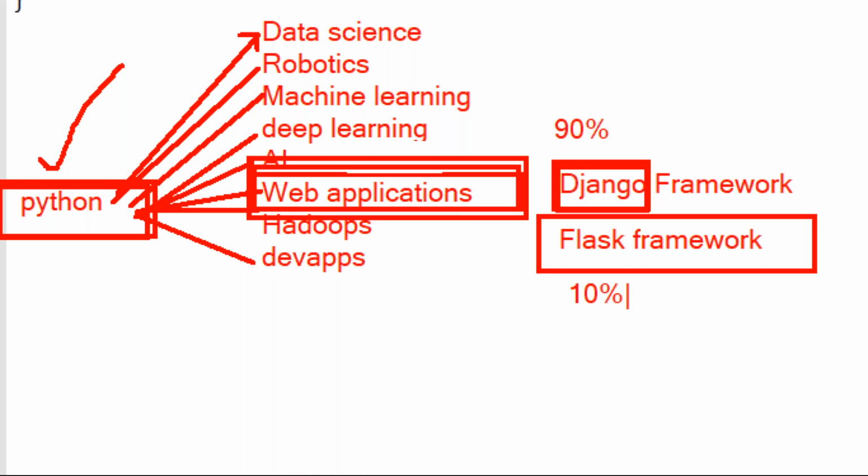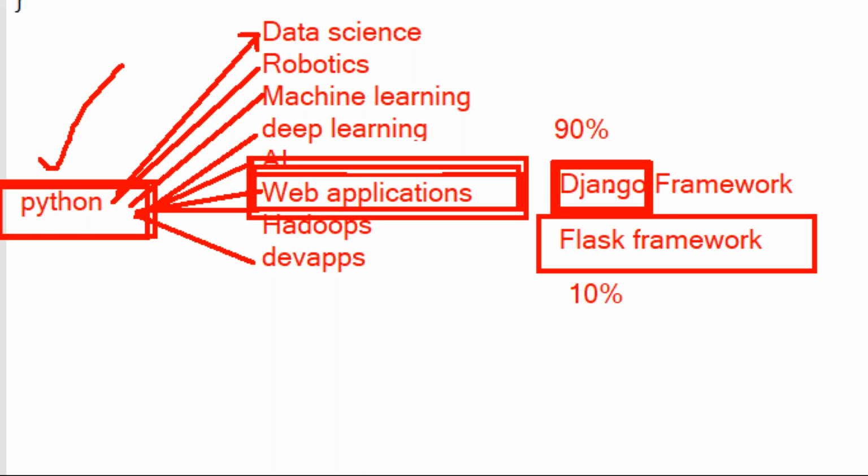Clear this one? That's why, as a student after Python, we are choosing this Django framework if you want to develop web applications. Why? Because after learning Django, when you are attending interviews, you are going to get more interview calls on this Django framework. Once you understand the Django framework, you will automatically understand the Flask framework also. It looks almost the same, with only small differences.